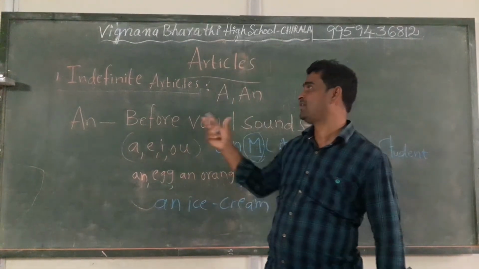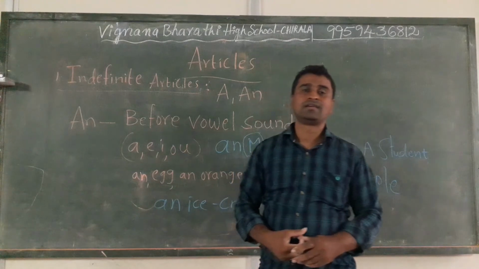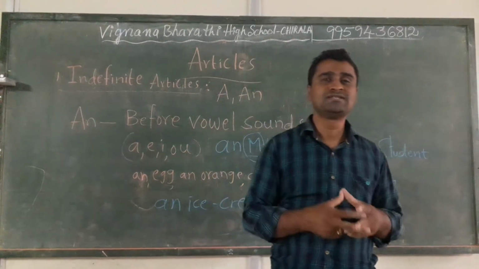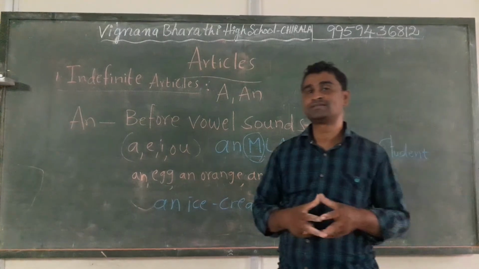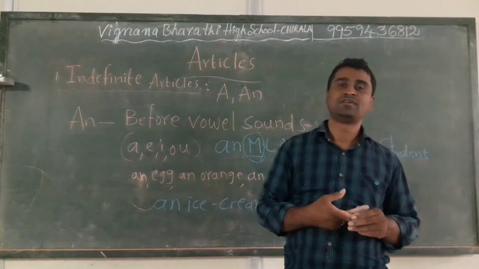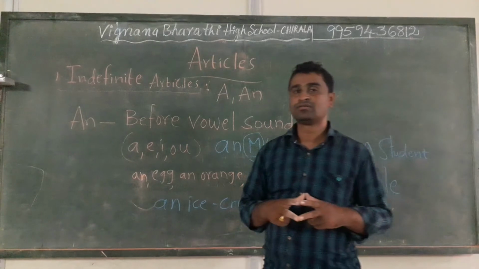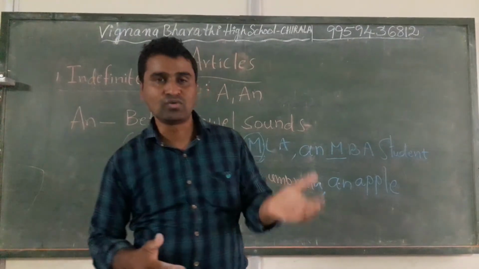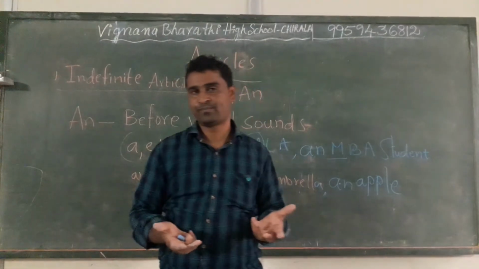The indefinite articles are "a" and "an". "A" is used before consonants and before consonant sounds, which means even though the word starts with a consonant and the sound is consonant, we use "a".